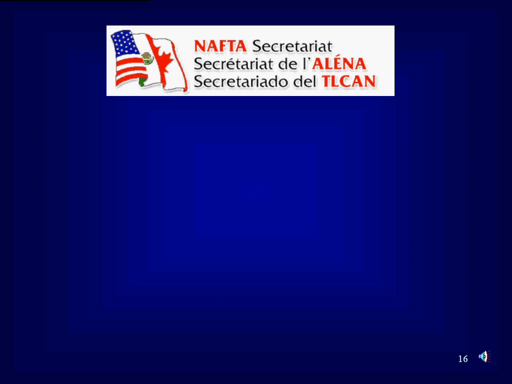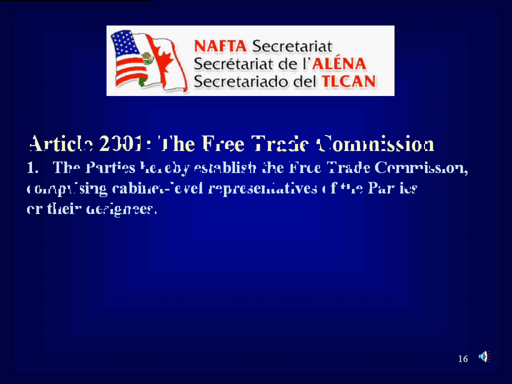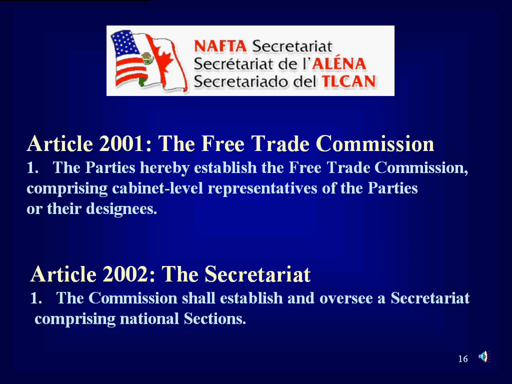NAFTA is governed by a commission consisting of cabinet-level appointees from each country. It is implemented by a secretariat consisting of appointees of the commission. Take note, the people who govern NAFTA are appointed and are not directly accountable to the electorate.